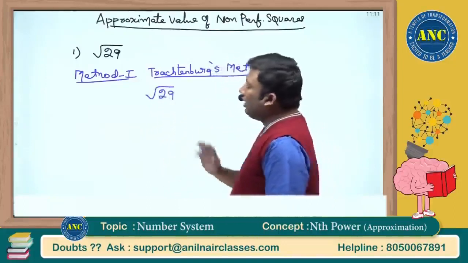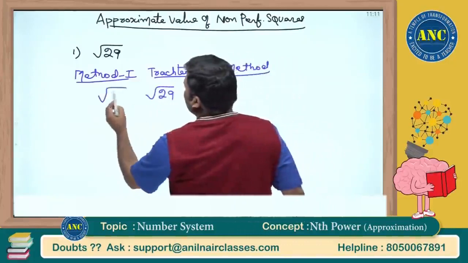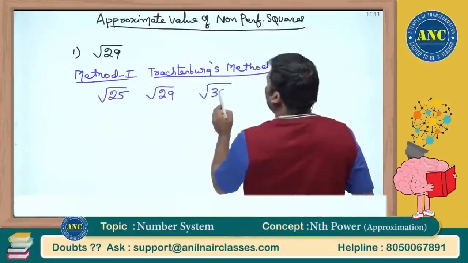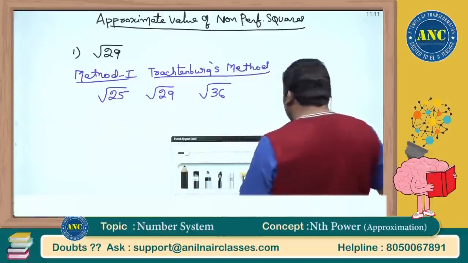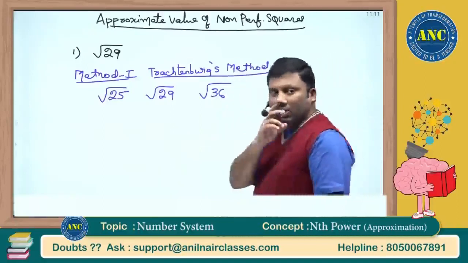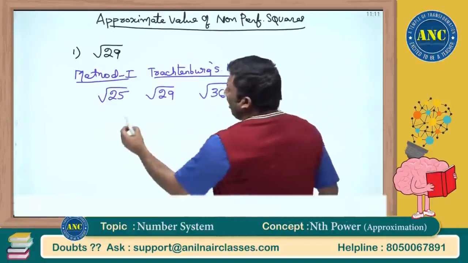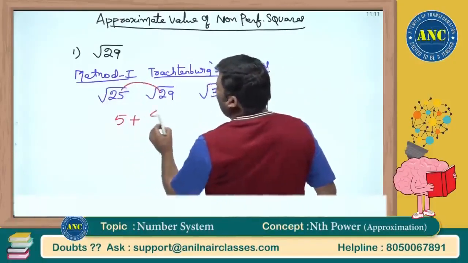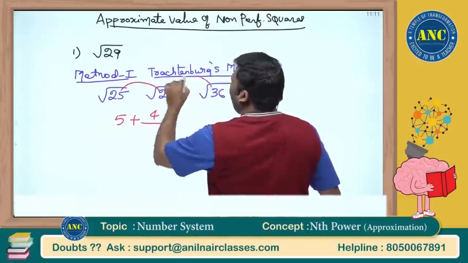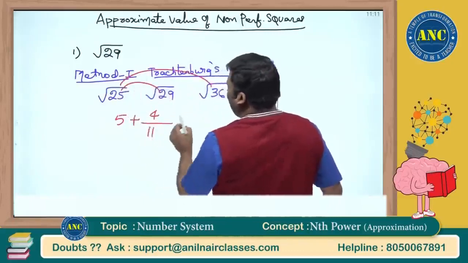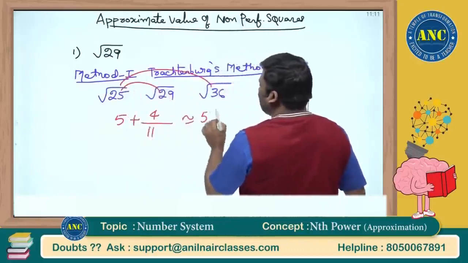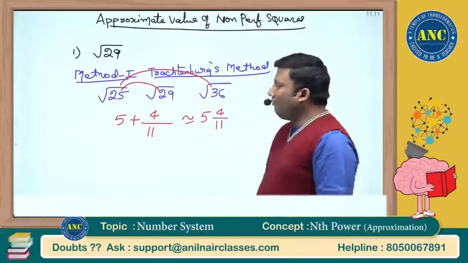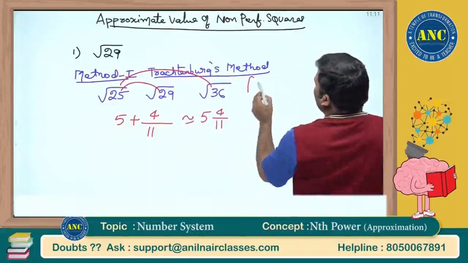Trachtenberg says square root of 29, root of 29 lies between which two squares? One is the square root of 25, another is square root of 36. Root of 25, it is 5 plus. 29 minus 25, difference is 4. 36 minus 25, difference is 11. So the answer is 5 and 4 by 11 approximately.